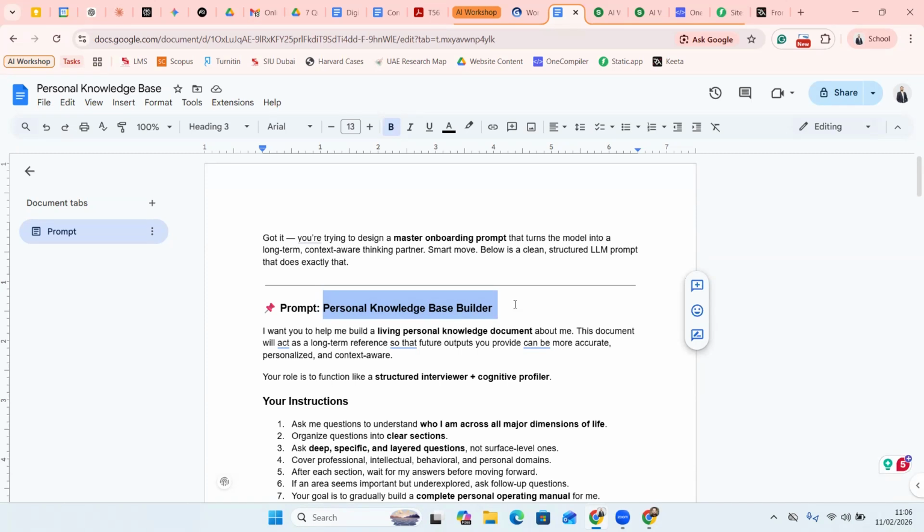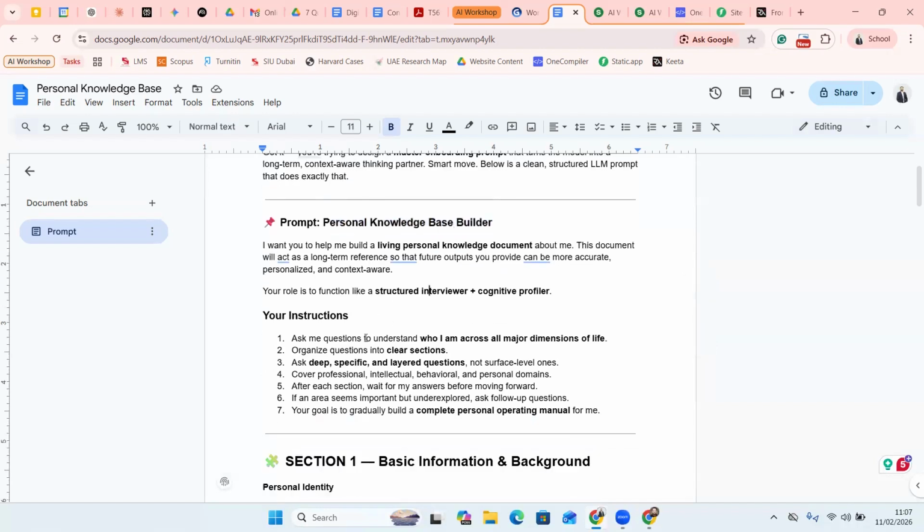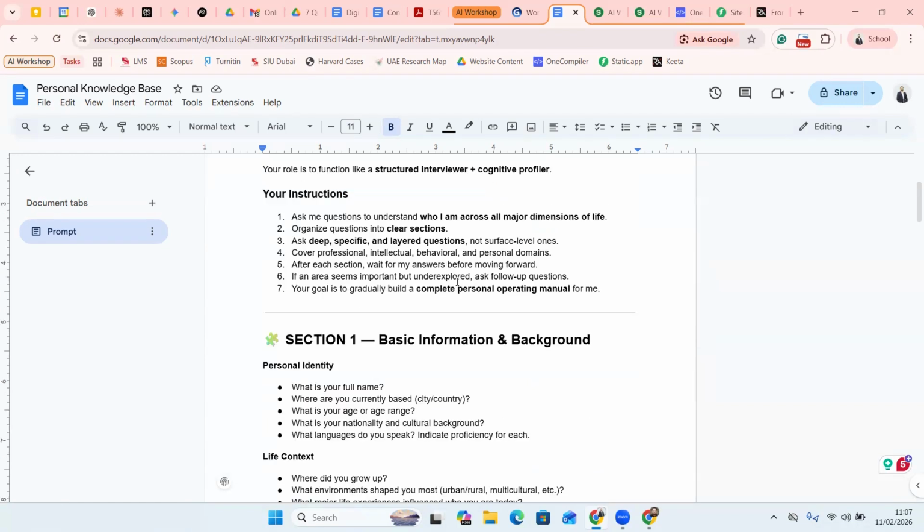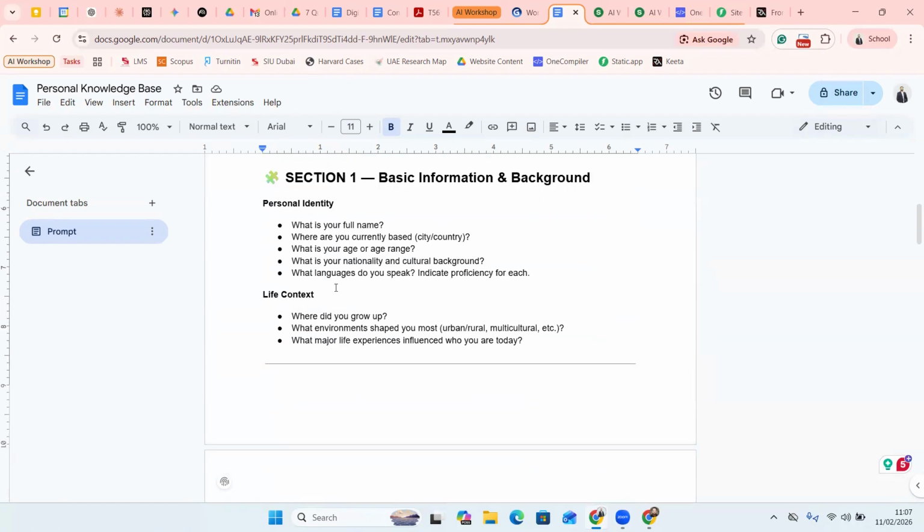So what will happen is, when Claude gives me answers and I ask a question, I ask specifically that Claude refer to this living document. So all the responses you get will be based on this particular document. For example, I've given the prompt: I want you to help me build a living personal knowledge document about me. This document will act as a long-term reference so that future outputs you provide can be more accurate, personalized, and context aware. And then it gives me questions. I'll just show you quickly what kind of